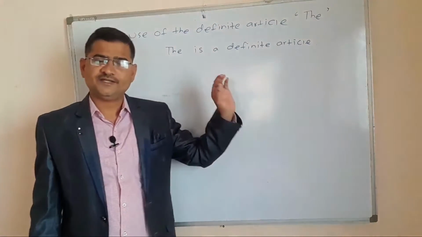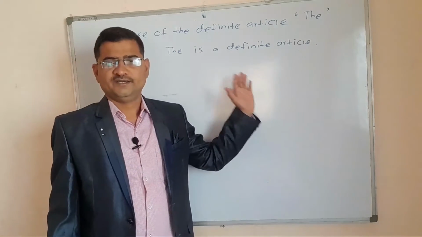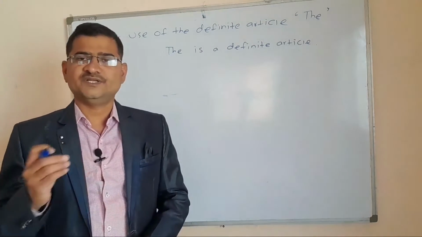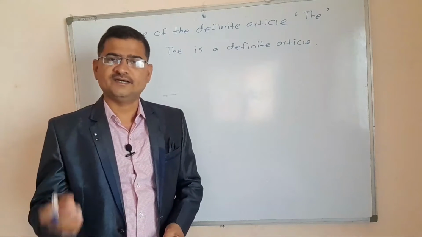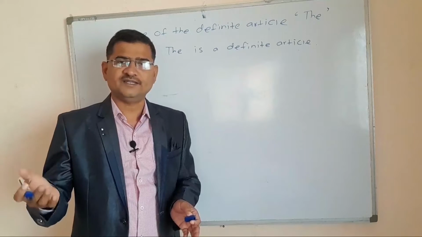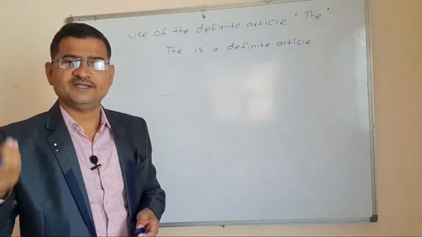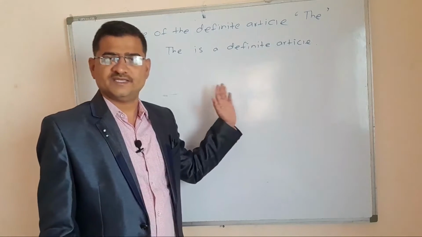Because it talks about some particular person or thing. In this video we are going to study the various uses of the article the, with various examples.